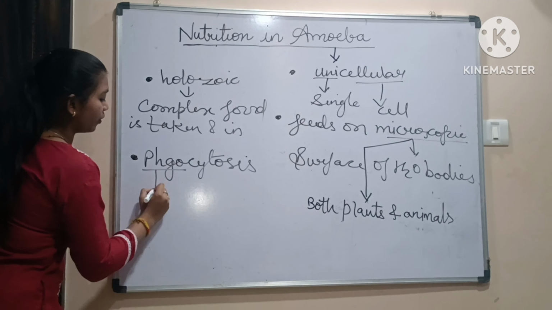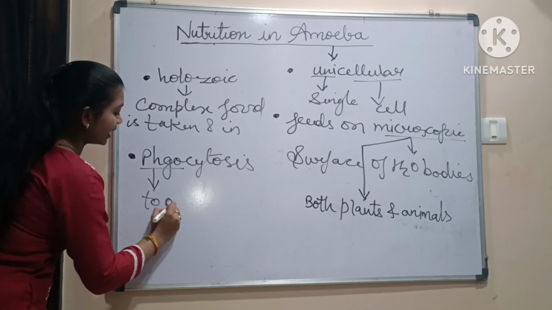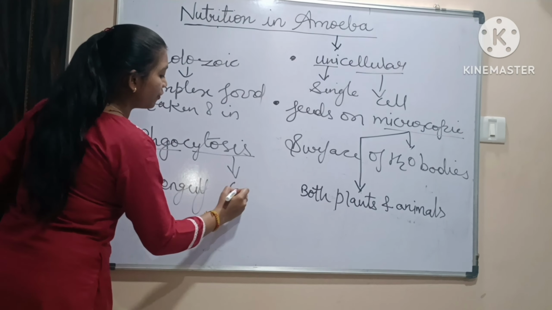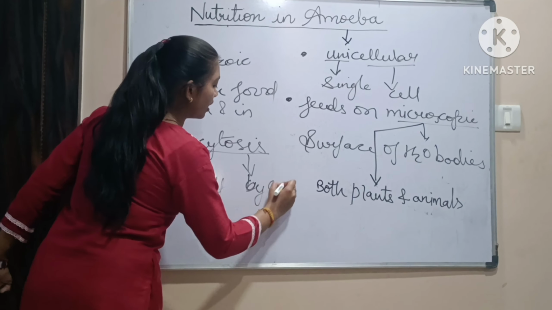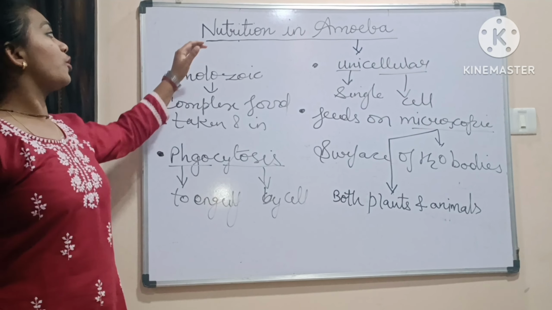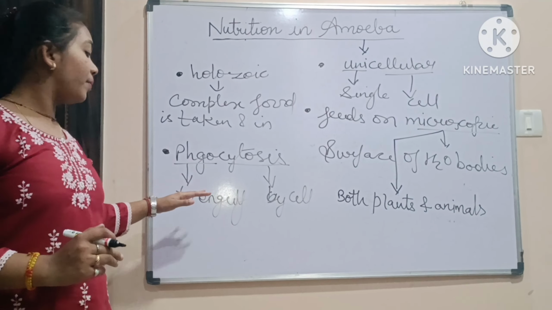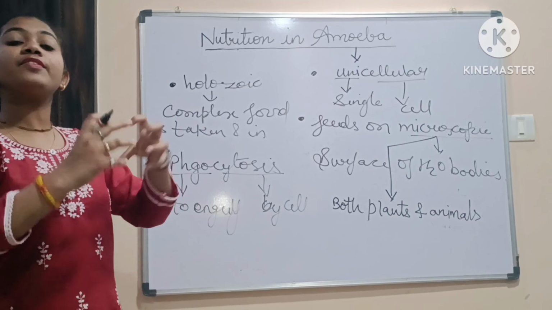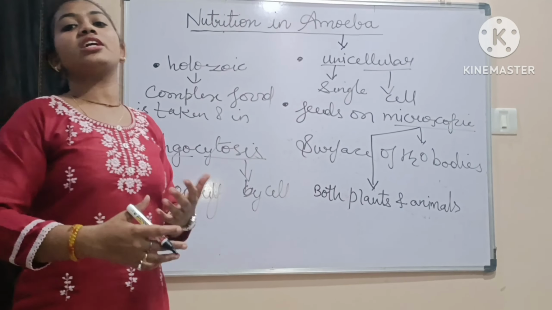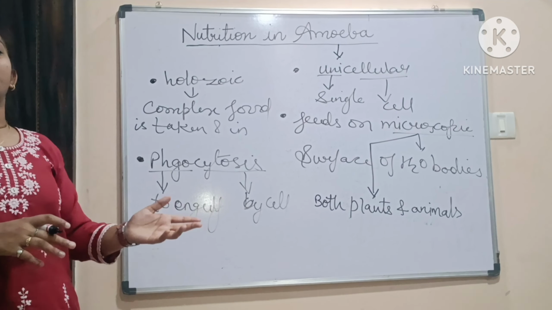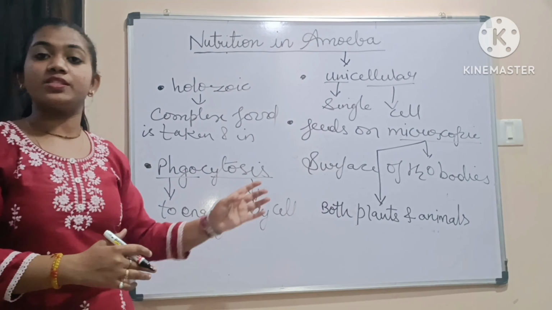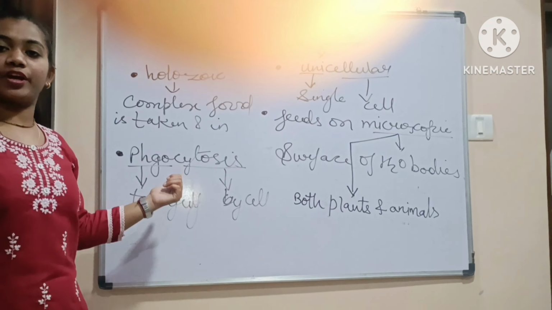Phago means to engulf, and cytosis means by cell. So in phagocytosis, the amoeba uses its cell to engulf the complex food present in its environment, and then converts it inside its body into simpler substances. This is what we call holozoic. The mode of nutrition in amoeba is holozoic and the process is phagocytosis.